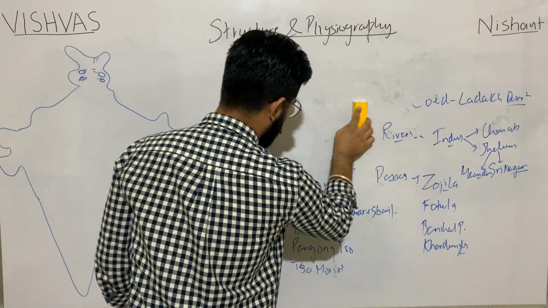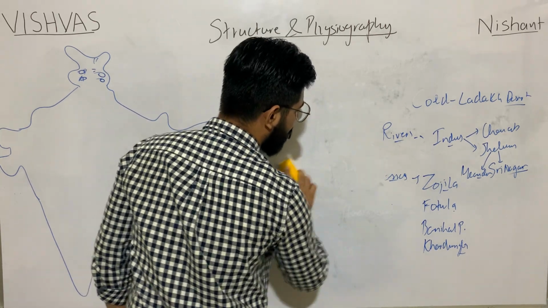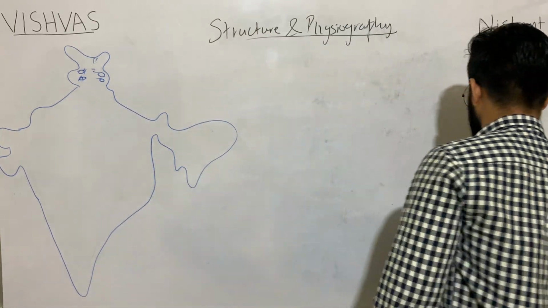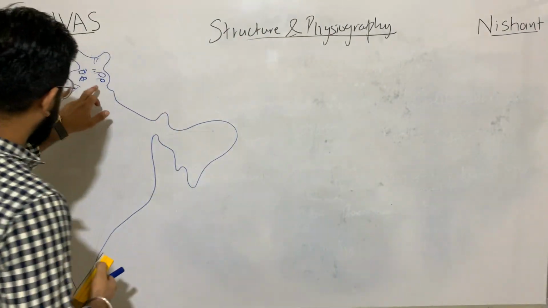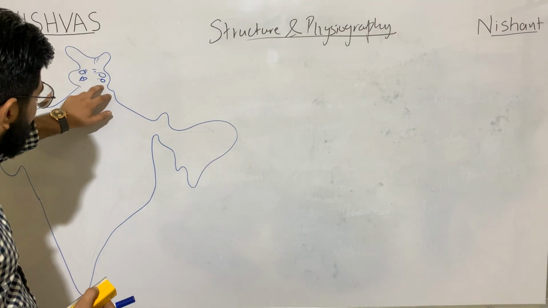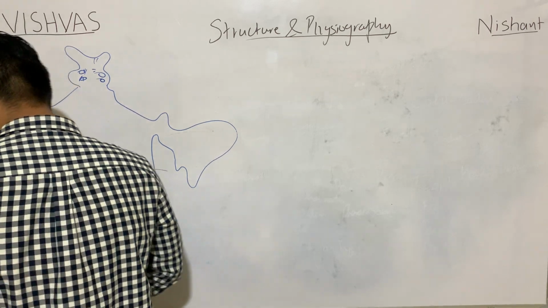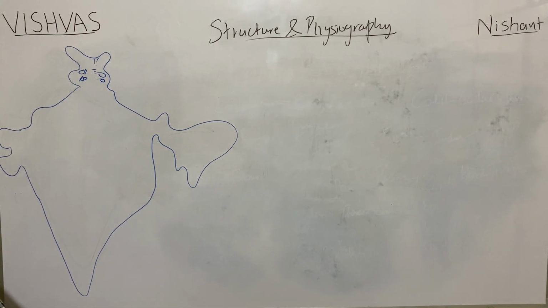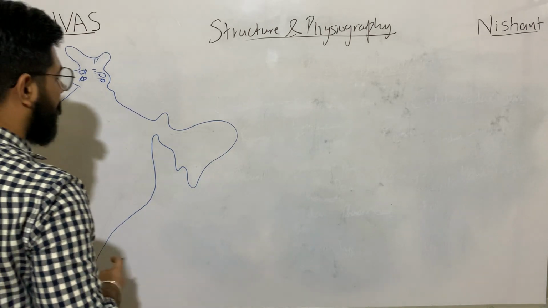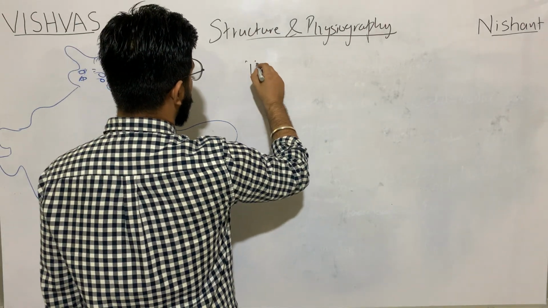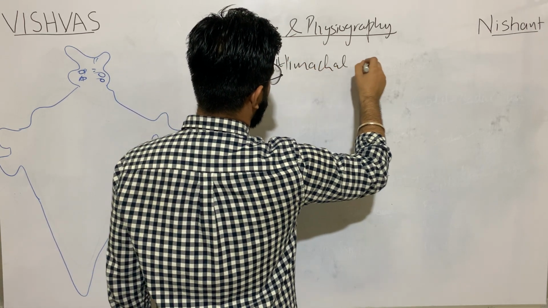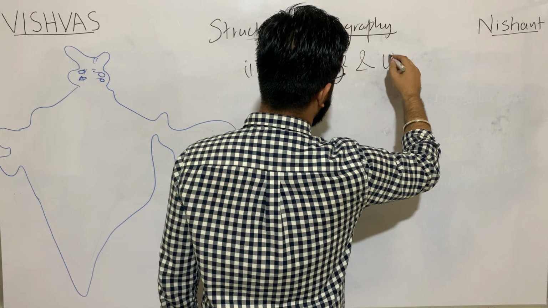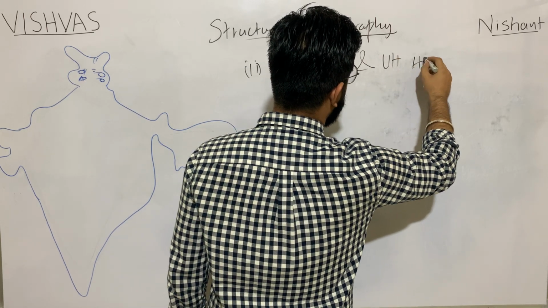Himachal and Uttaranchal Himalayas. So the location is Himachal and Uttaranchal Himalayas.